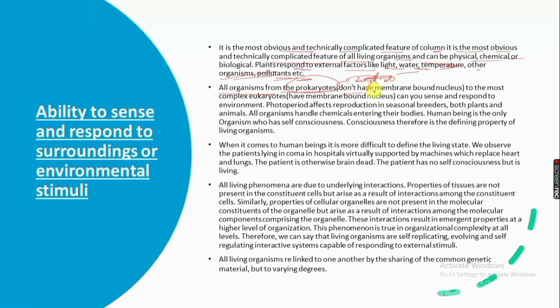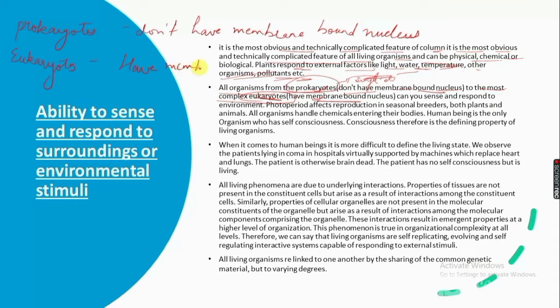There is a difference between prokaryotes and eukaryotes that is generally asked: prokaryotes don't have a membrane-bound nucleus, whereas eukaryotes have a membrane-bound nucleus.